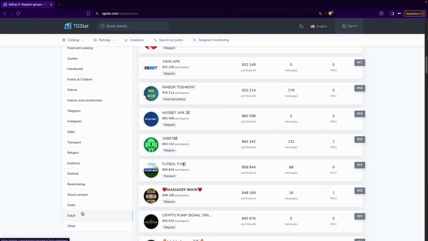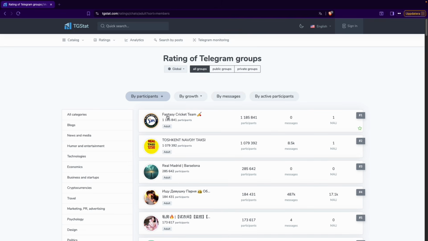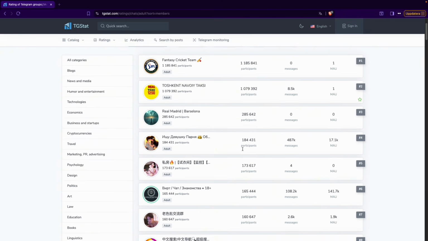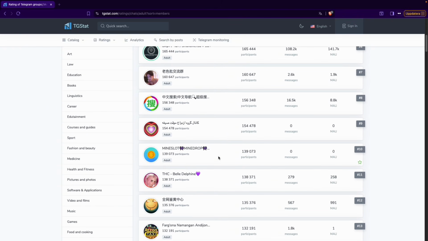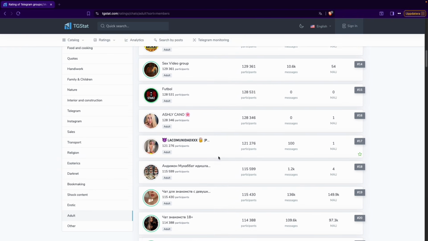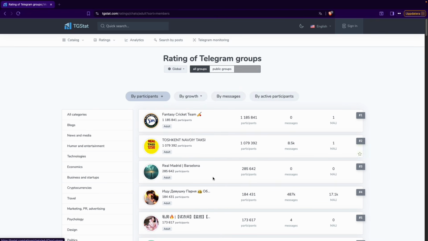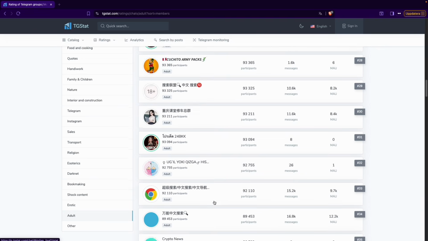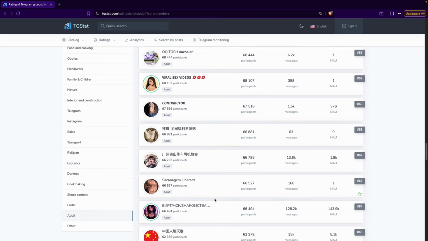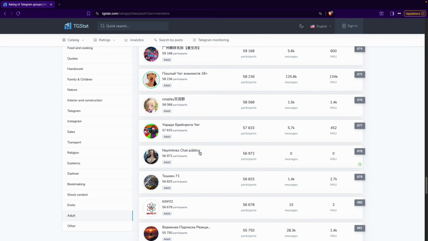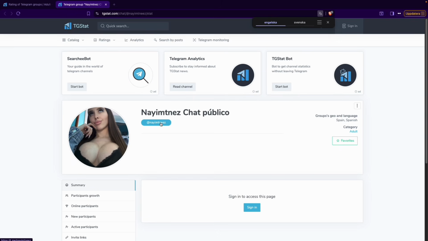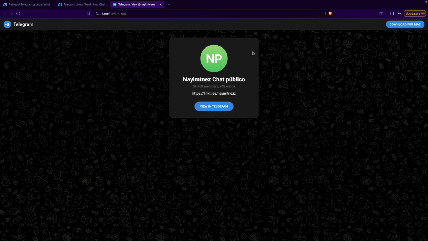Adult and erotic. We're going to go with adult for now, and there are going to be some issues here. Obviously some of these will not be correct, but you can see immediately we start getting a bunch of these which are correct, and some of them are also private or public. So we're going to go down here and find this one which I scouted before, which is already public. I'm going to click on this one, and you can see this channel right here. I'm just going to click on the username, boom, open Telegram.